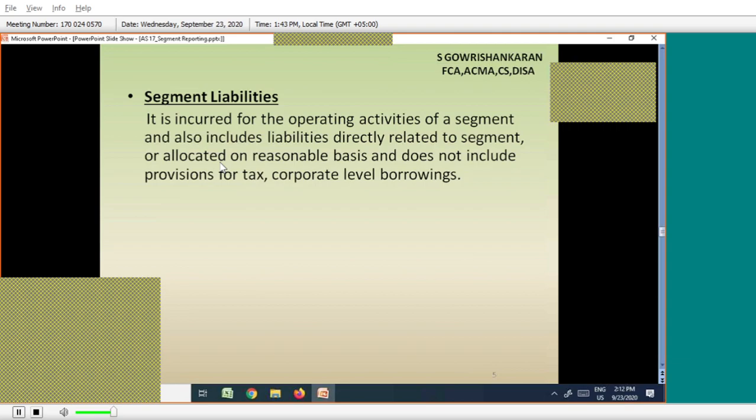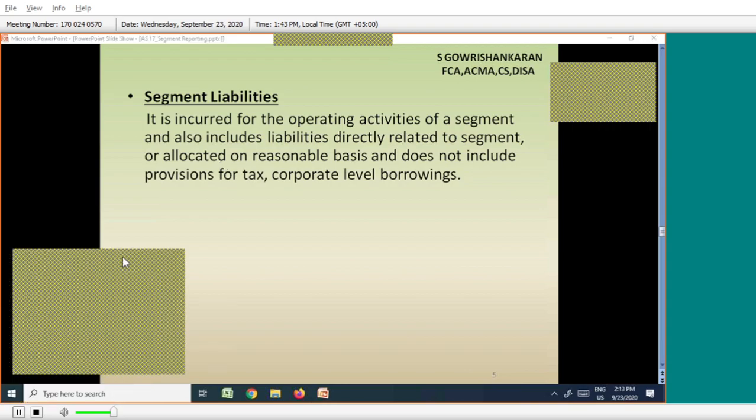And what does it not include? It does not include provision for taxation and corporate level borrowings. Similar to income tax asset, provision for taxation is a current liability that does not belong to a particular division. I will pay tax on profit for the company only, not on the division.